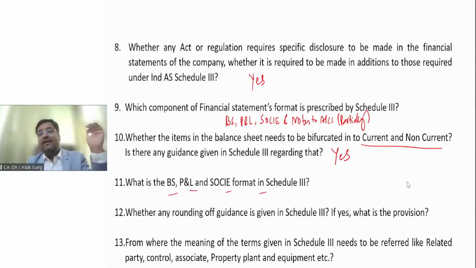On the asset side, non-current asset comes first, then in that property, plant and equipment is there, capital work in progress is there, intangible asset is there, investment property is there. You can talk about the line items. The interviewer should not be expected to grill you on the sequence of every line item. It is not expected at all. I am taking interviews of so many CA students, so many chartered accountants, right? No one is expecting that. Don't worry about that.